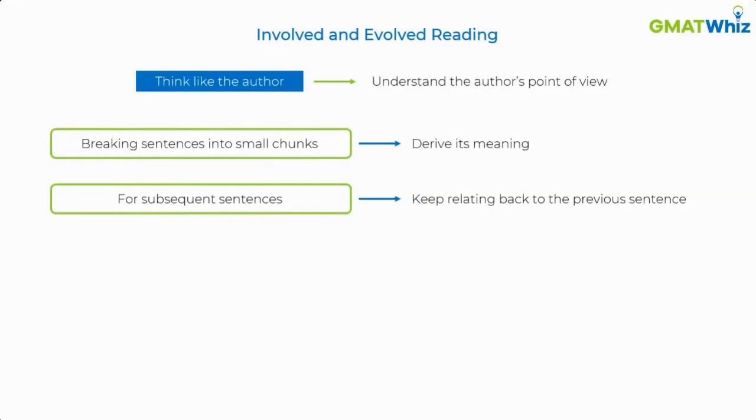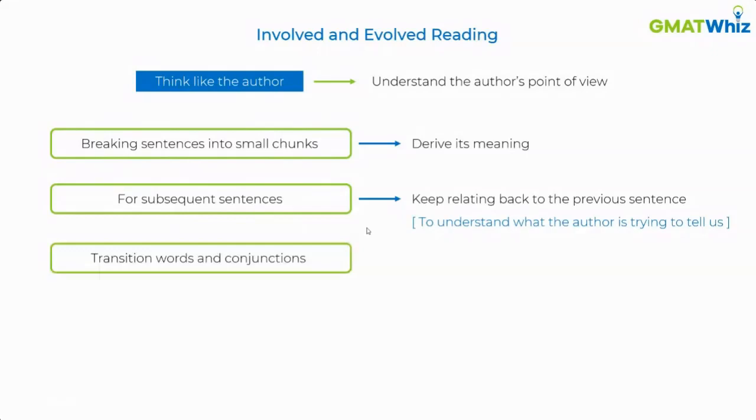You have to read between the lines, because 80 to 85% of questions on GMAT RC are going to be inferential in nature. And these questions are going to test your understanding of reading between the lines. So you have to constantly relate back to the passage, the previous sentences, to understand where the discussion is heading. So you have to understand why the author is trying to tell you something.